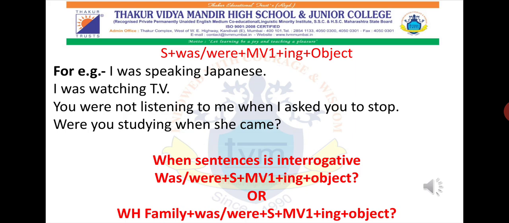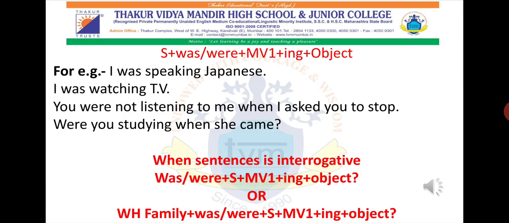Before examples, I'll tell you all, if they tell you all to convert a particular sentence into past continuous tense, then subject plus was. When to use was? When it is singular and for I. And when to use were? When there is more than one, you will have to use were plus main verb first form. For example, read plus ing will come, reading, plus object. So for example, over here we have 4 examples.